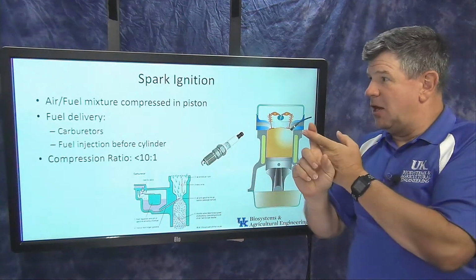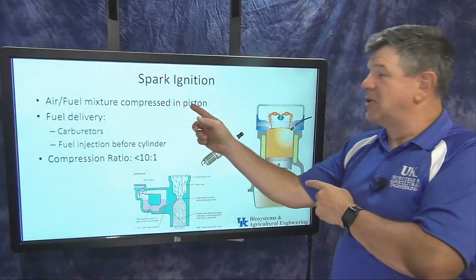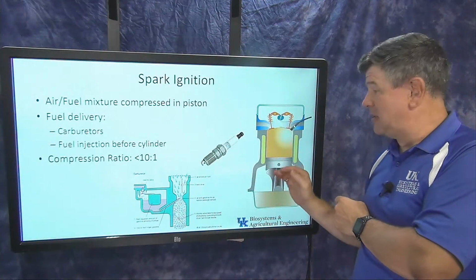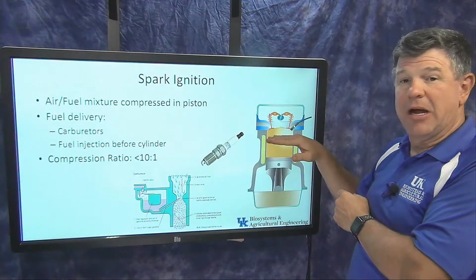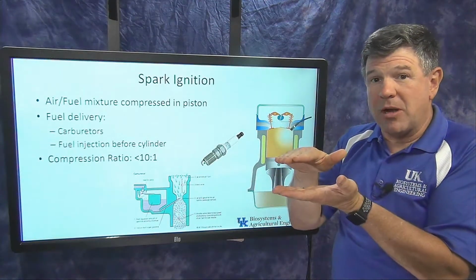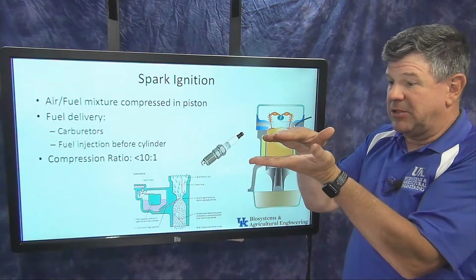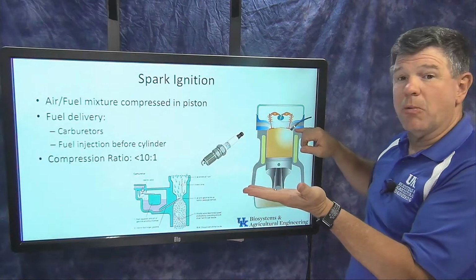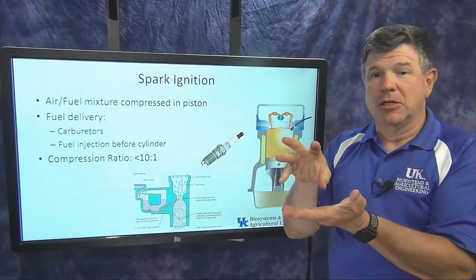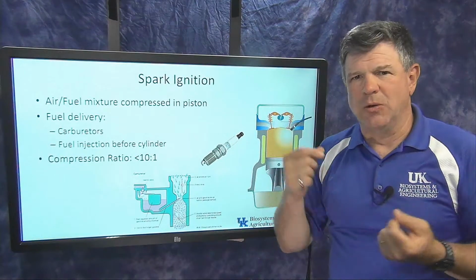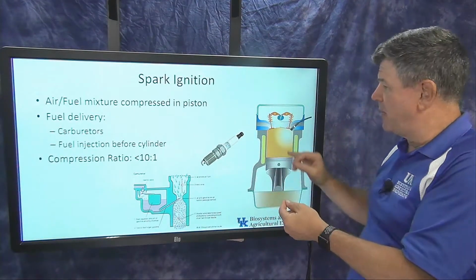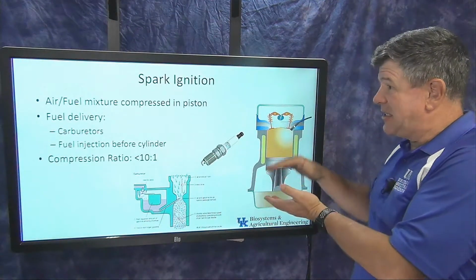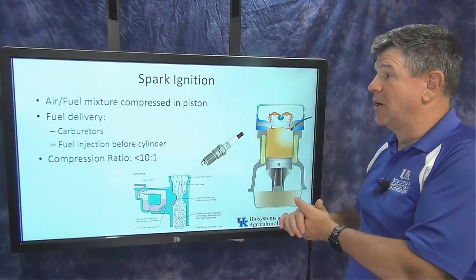So again, key differences: air-fuel mixture is compressed in the piston. So when we intake, what we intake into the piston is the air-fuel mixture. We compress it. Hopefully we don't compress it till it auto ignites, and when that piston gets up to the top or close to the top at its optimal point, that's when we're going to ignite it with this spark. And the spark will make it ignite when we want it to, at the proper point in the cycle in that rotation. Okay, so that's the key difference. That's the key thing about a spark ignition engine.